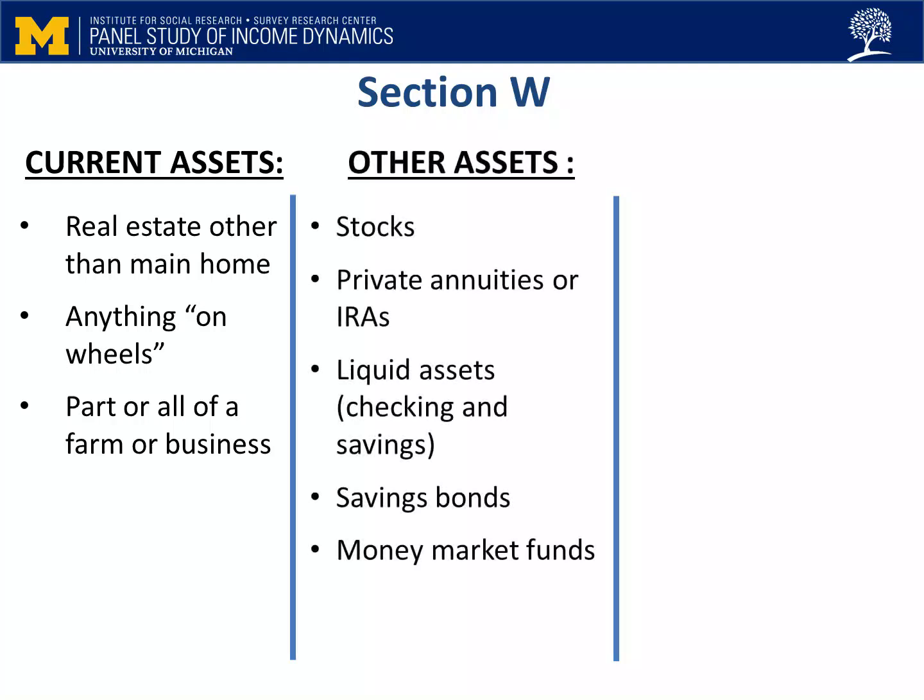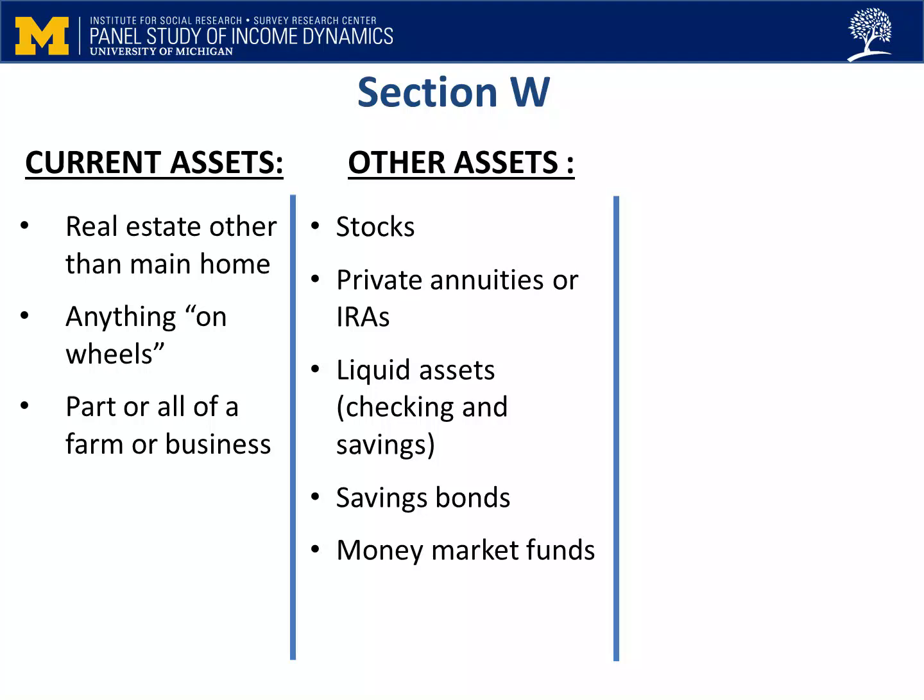Other assets that we talk about include stocks in publicly held corporations, mutual funds or investment trusts, funds in private annuities or individual retirement accounts, IRAs, liquid assets such as checkings and savings accounts, savings bonds, money market funds or CDs, and any other savings or assets.